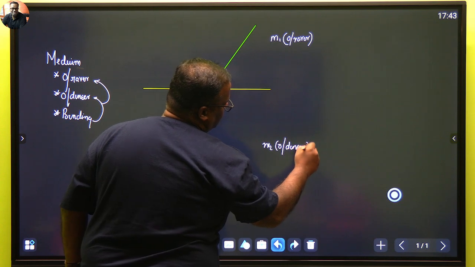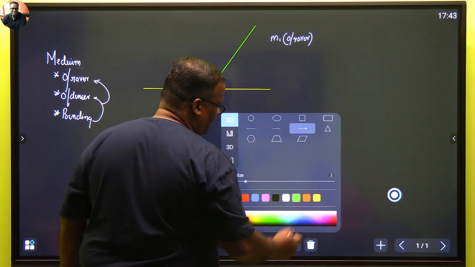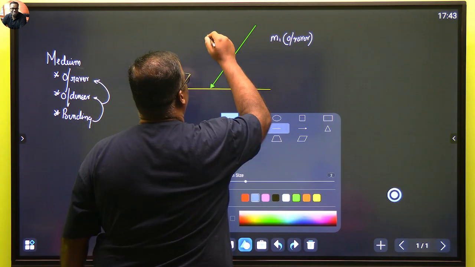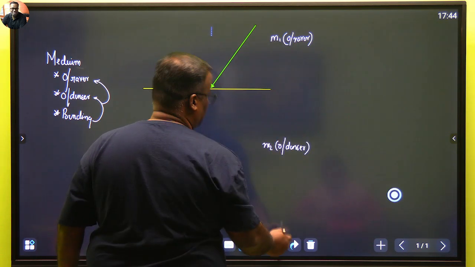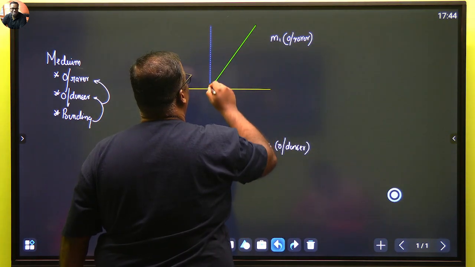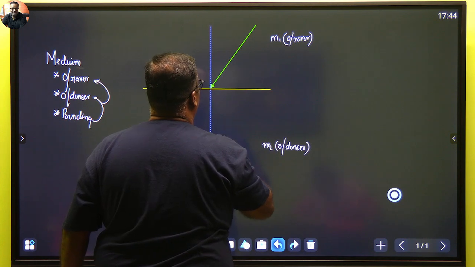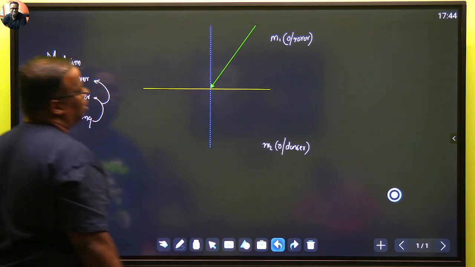When I compare between these two, I should then try to make my normal at the point of incidence. So this is my normal at the point of incidence.